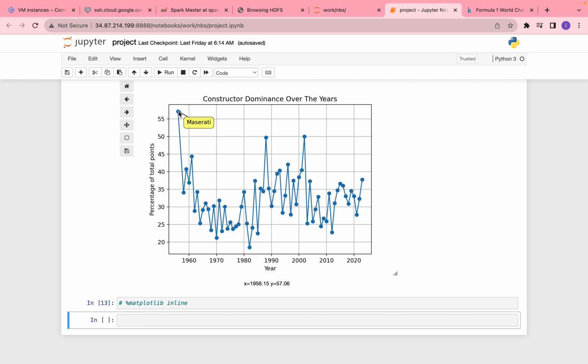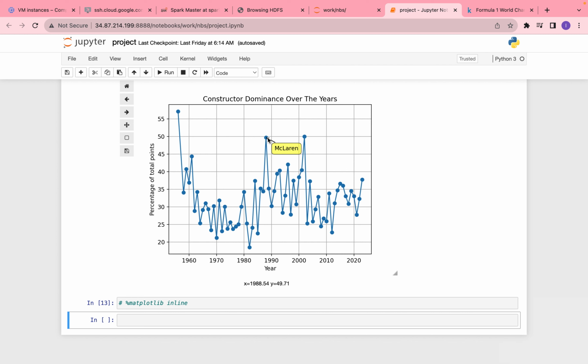In 1956, you can see that Maserati has the highest percentage of points. This is most likely because the sport was fairly new and fewer regulations were put in place, meaning teams could essentially do anything and spend any amount of money within their capacity, making the competition more unbalanced.